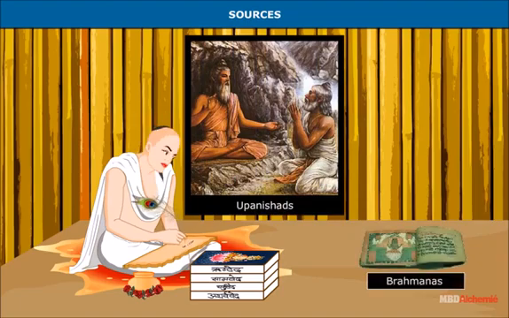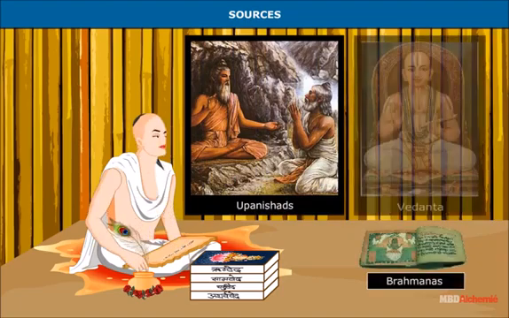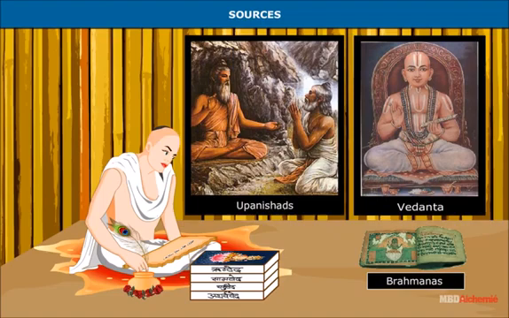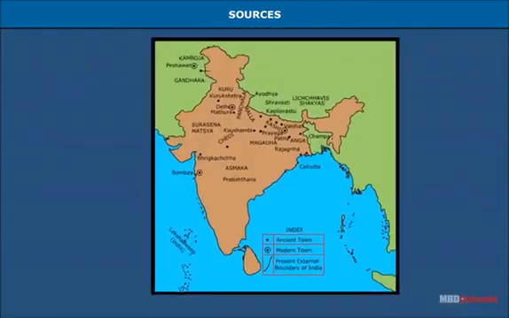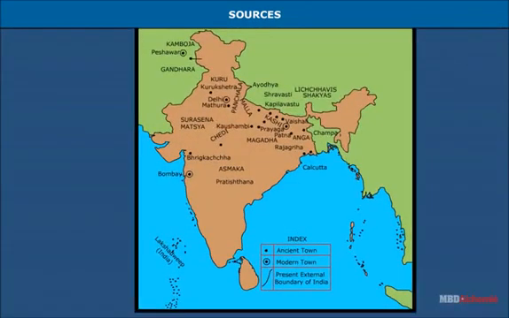Sources. Our main source of information about this period are the Vedic texts like the Brahmanas, Upanishads, and Buddhist texts like Jataka. They mention the Janapadas and Mahajanapadas which existed during this period. Archaeological material found at Ahichchhatra, Hastinapur, Kaushambi, Ujjain, Vaishali further corroborates the information provided in the literary texts.